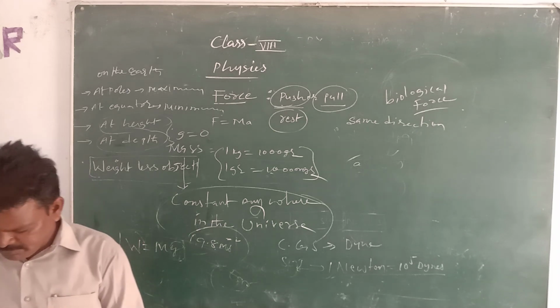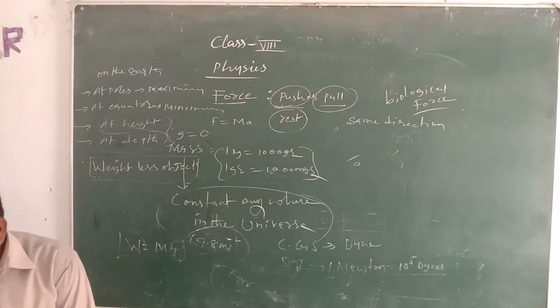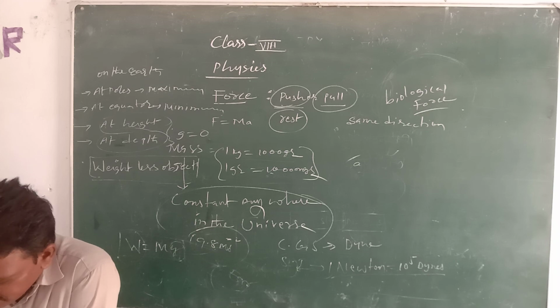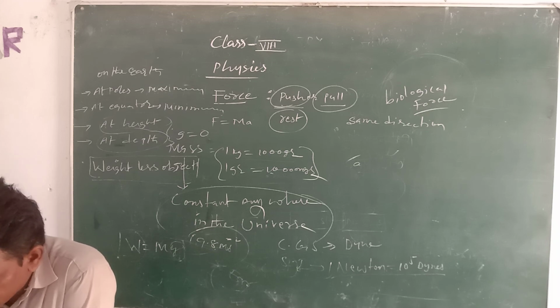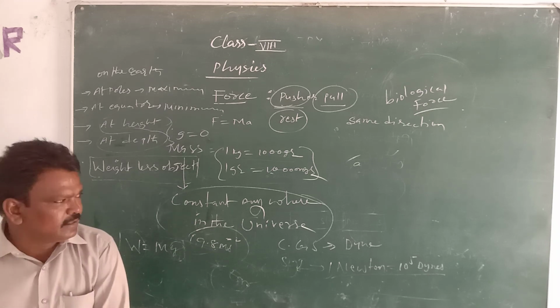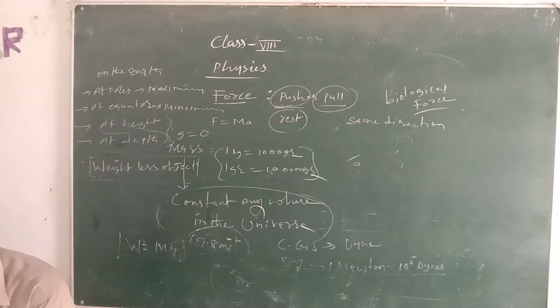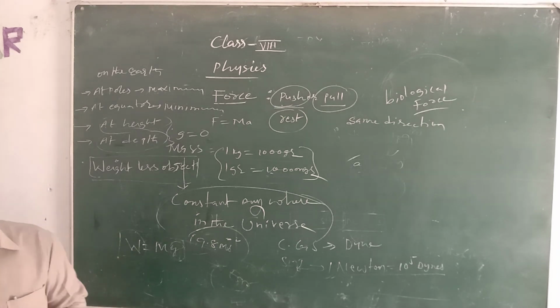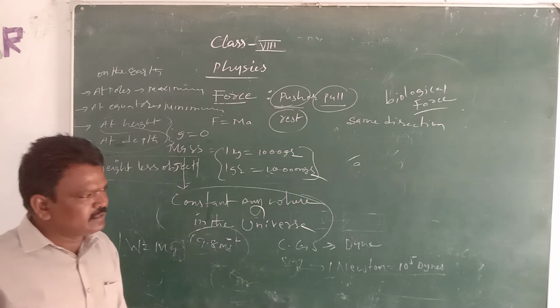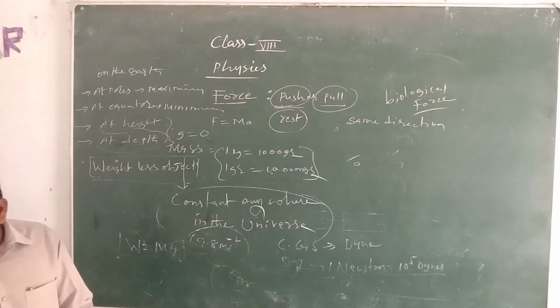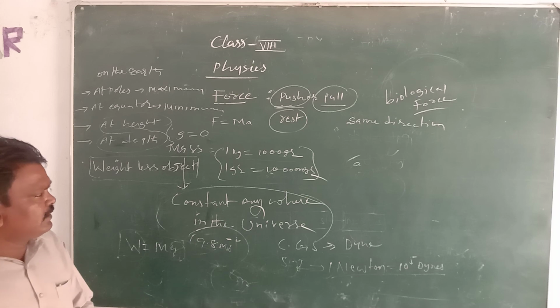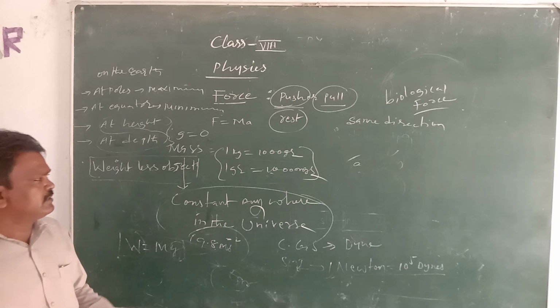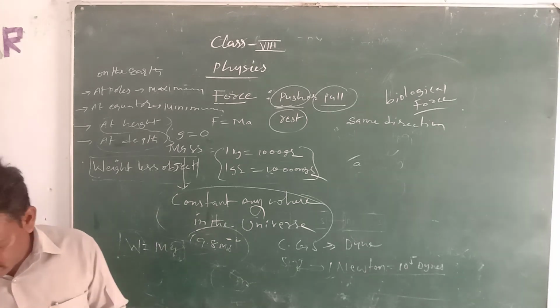Next, we can see the types of friction and causes for friction in the next class, or in this class we can see just the names. Static friction, limiting friction, dynamic and sliding friction, rolling friction are there. The definitions and how the frictions are employed we can see in the next class.